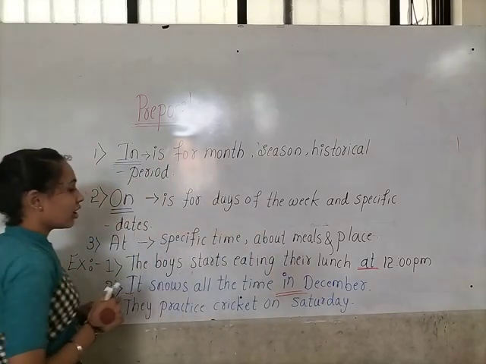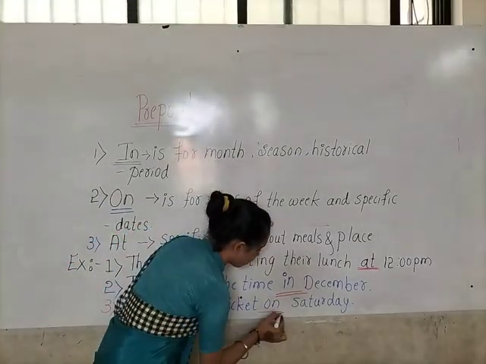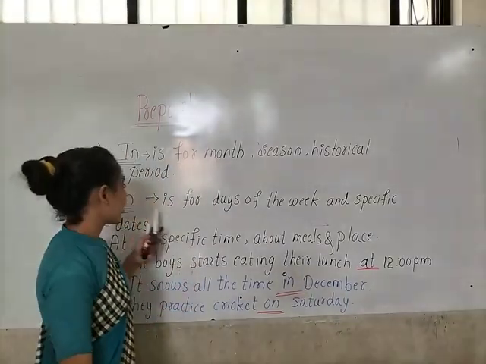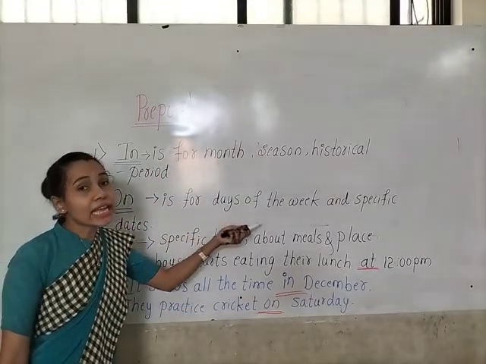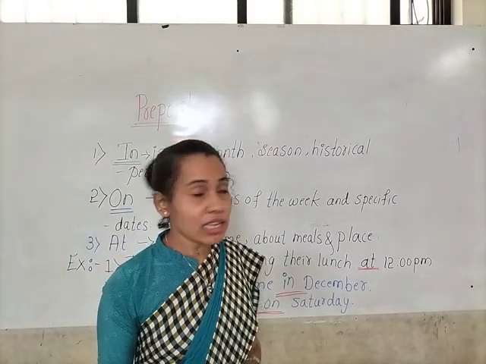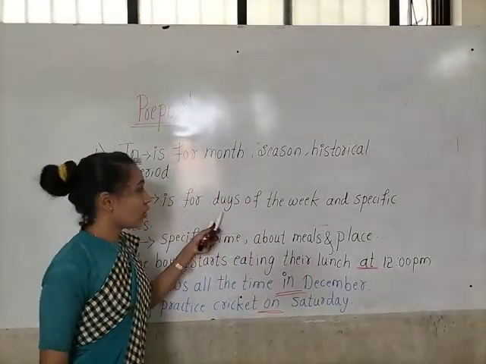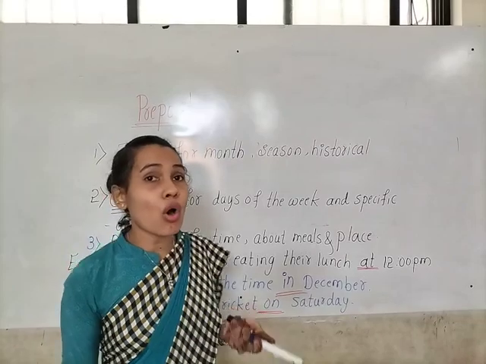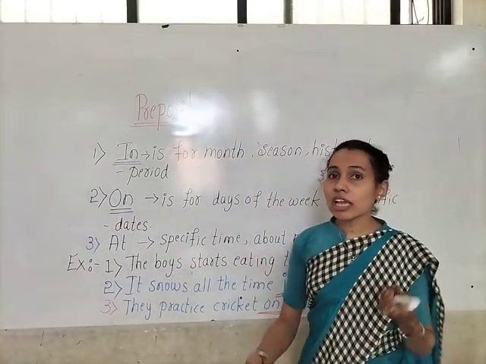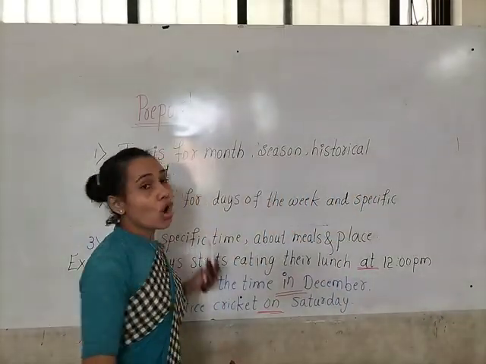Okay children, here which preposition we have used children? On. Why we have used on only? Yes, because on is used for the days of the week. Here Saturday is the day of a week. So here for the days of the week we have to use on preposition. When we are talking about days of the week or specific dates, we have to use on.